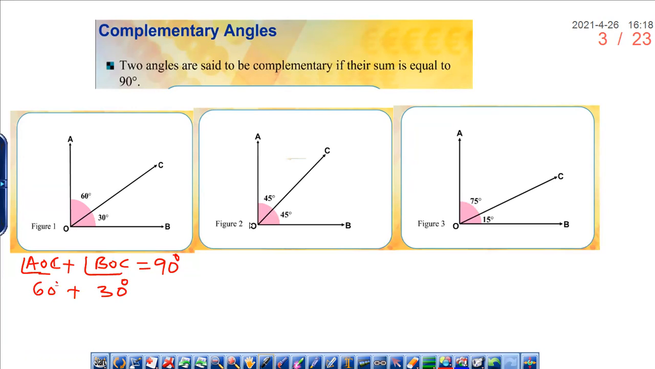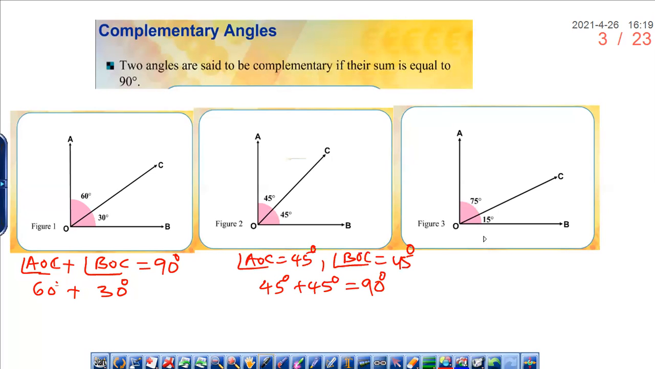Now can you tell me in figure 2 what the two angles are? Yes, sir. Angle AOC is 45 degrees. Angle BOC is 45 degrees. 45 plus 45 equals 90 degrees. So these are complementary angles.